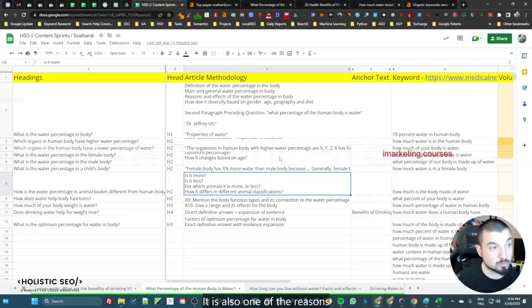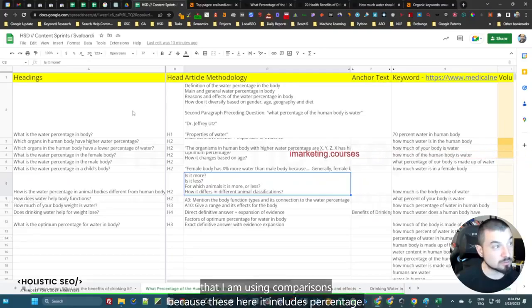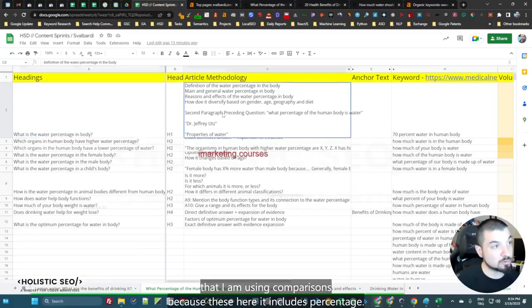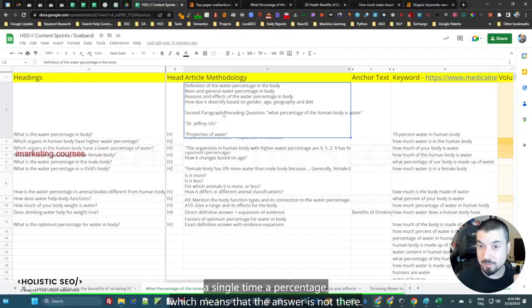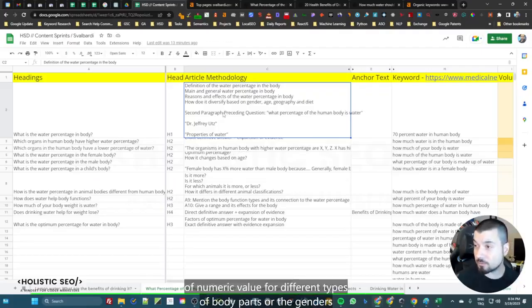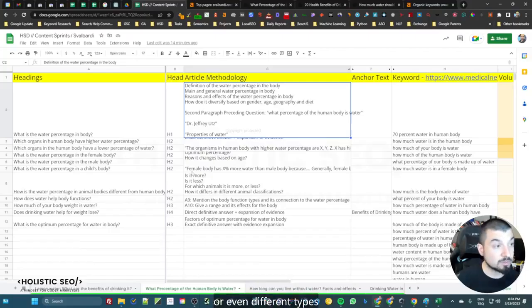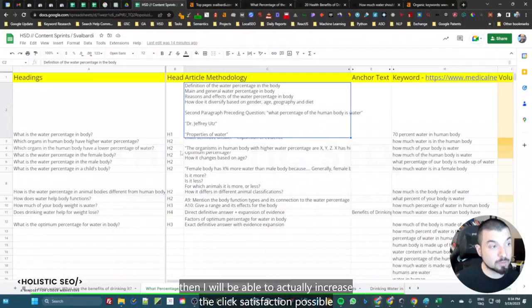It is also one of the reasons that I am using comparisons, because here it includes percentage. Imagine that you write this article, but you don't even use a single percentage, which means that the answer is not there. But if I'm able to use words like higher, lower, percentage, or any other kinds of numeric value for different types of body parts or the genders, or even different types of living things that are related or similar to the humans, then I will be able to actually increase the click satisfaction possibility in the eyes of the search engine, which is real.